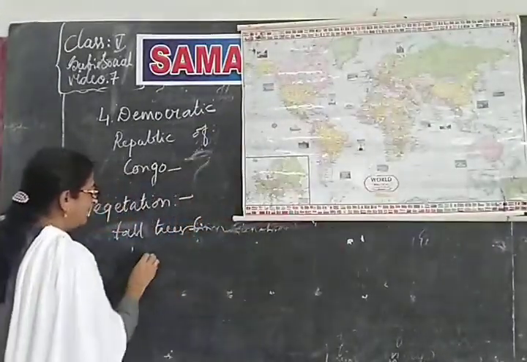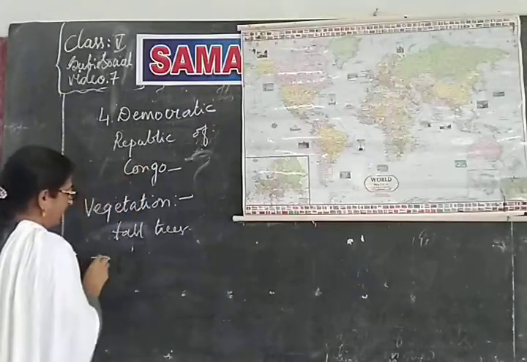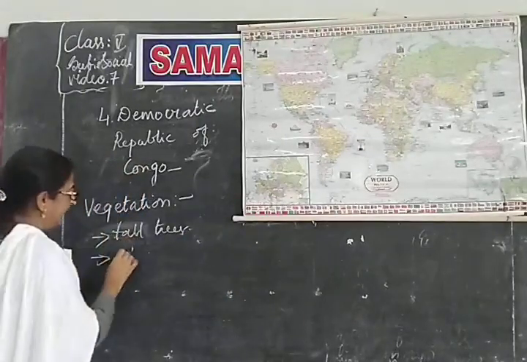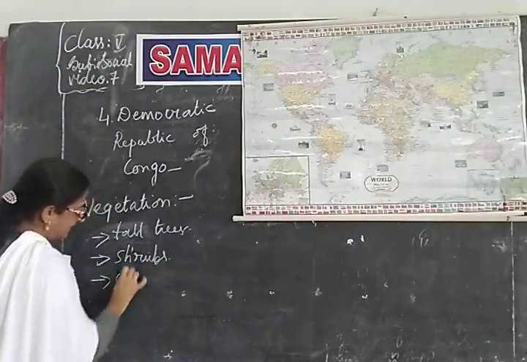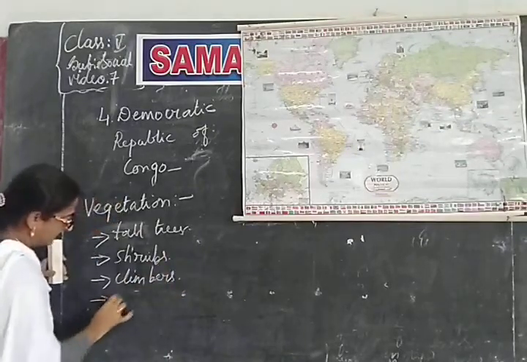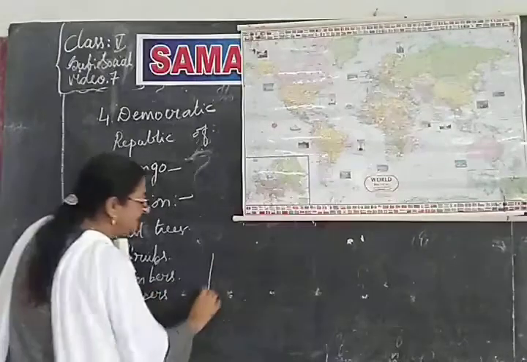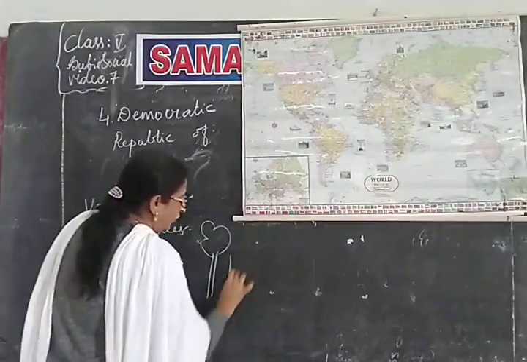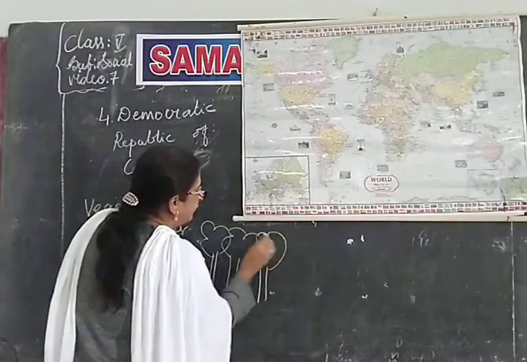They have tall trees, along with shrubs, climbers and creepers also. Big trees are forming canopies, very close to one another.